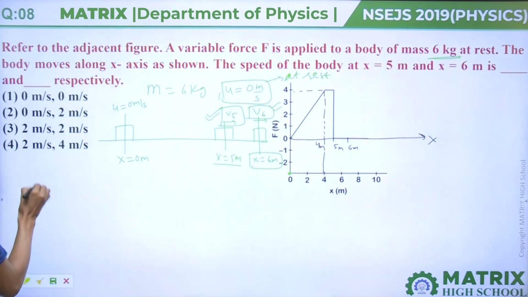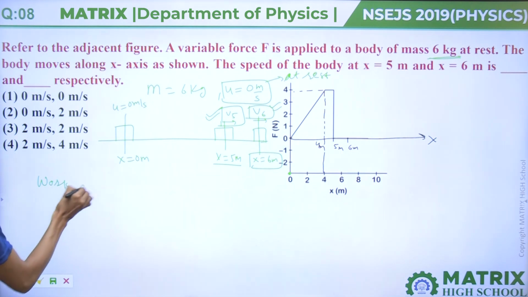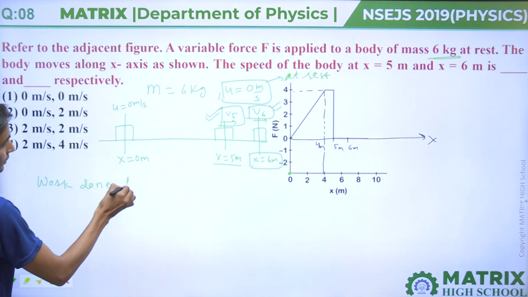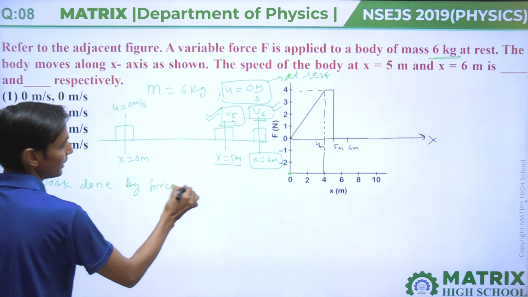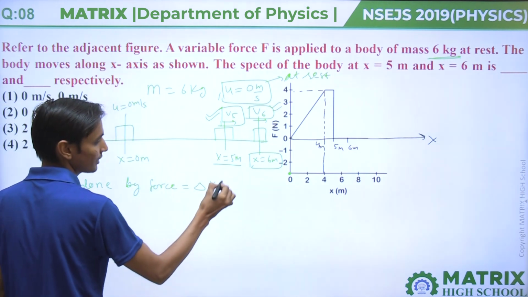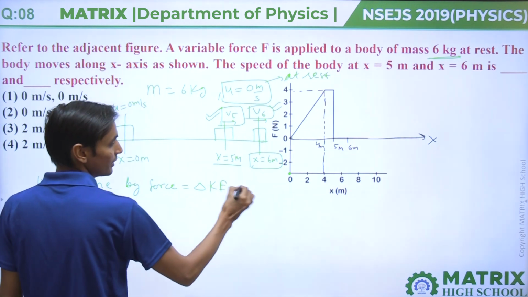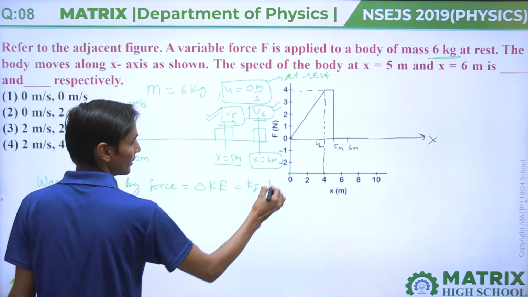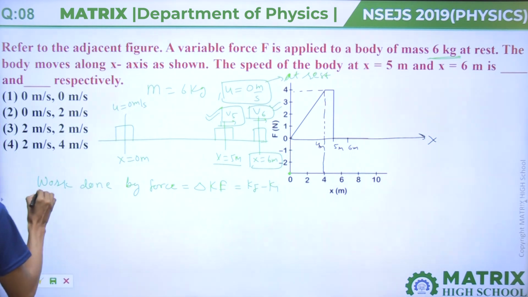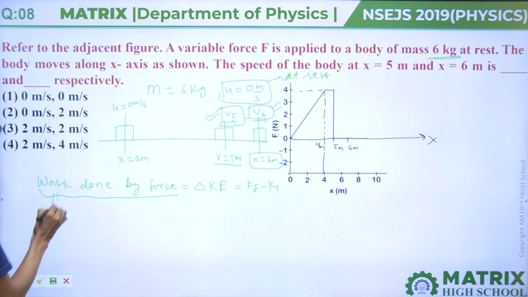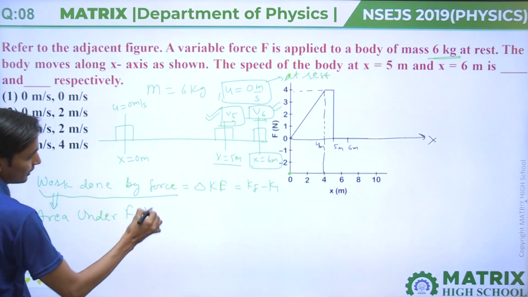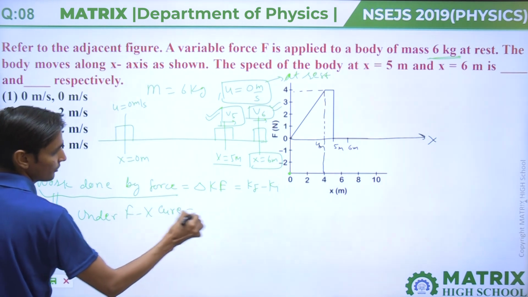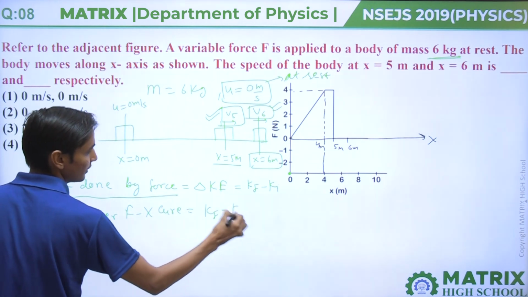So we know that work done by force is the change in kinetic energy, delta KE, that means K final minus K initial. And work done by force is the area under the F-x curve, equal to K final minus K initial.